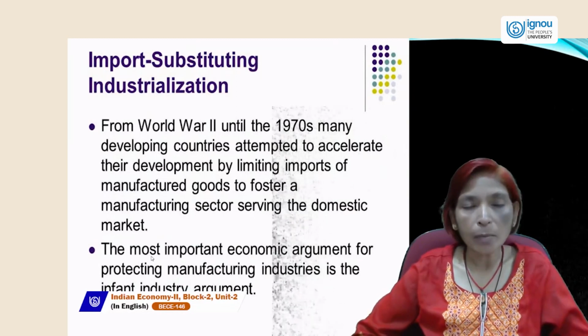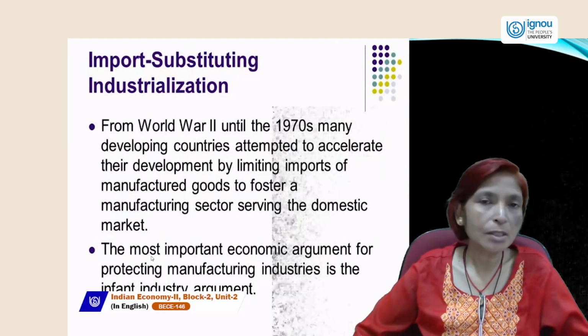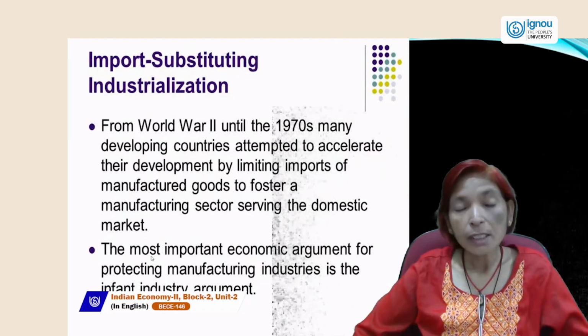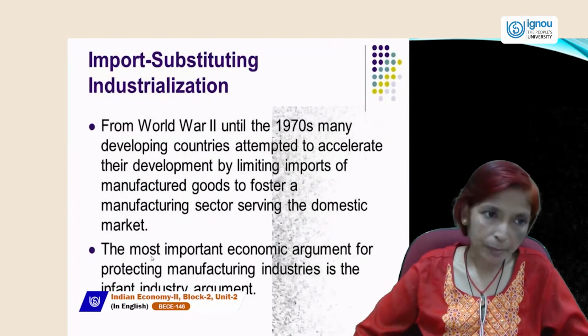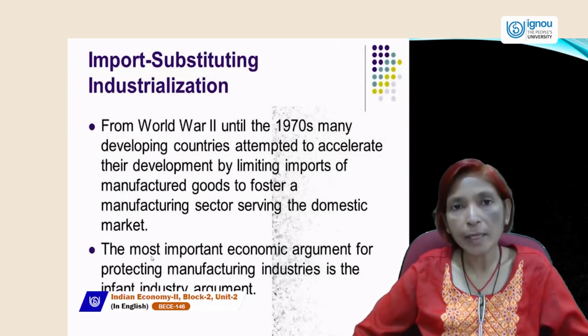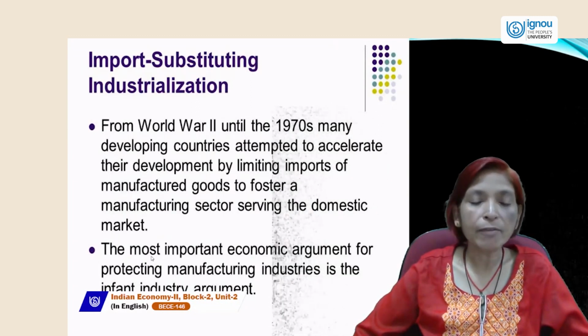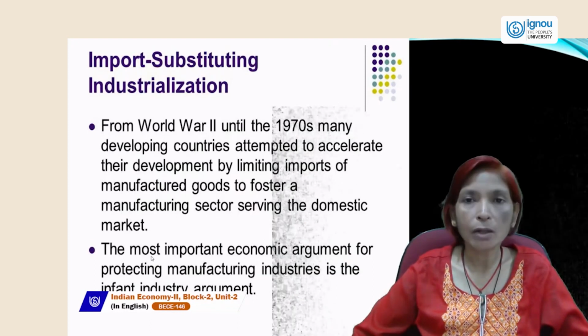So government should always follow this import substituting industrialization policy, because this policy can increase our exports and decrease our imports. So, the most important economic argument for protecting manufacturing industries is the infant industry argument.